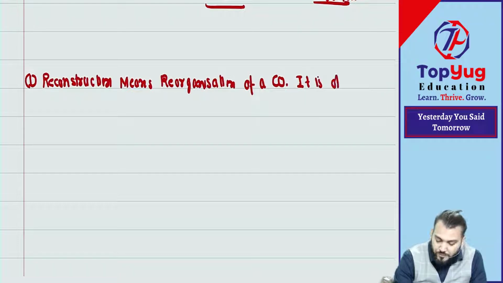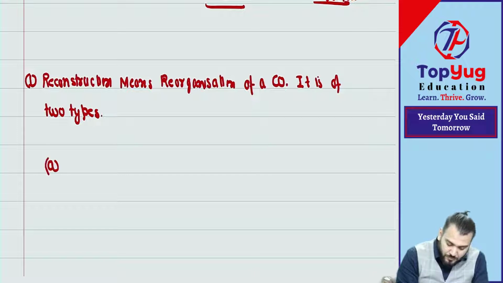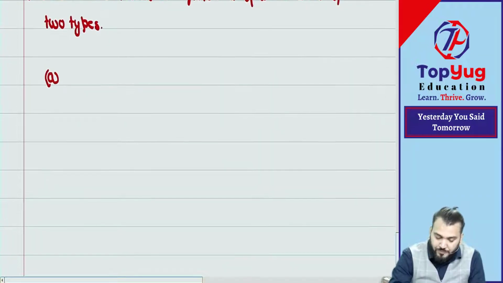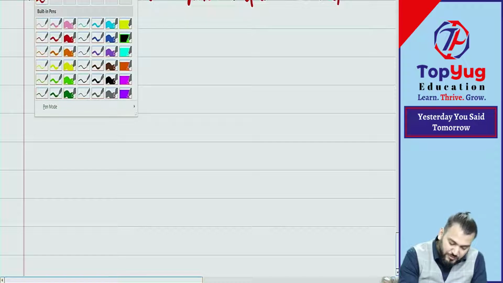It is of two types. Point A: first is known as external reconstruction.